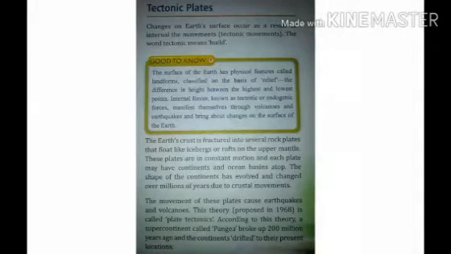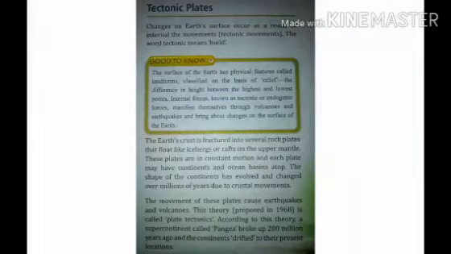Okay, now we'll have the crust. The crust, earth crust, is fractured into several rocks, plates that float like iceberg or rafts on the upper mantle.